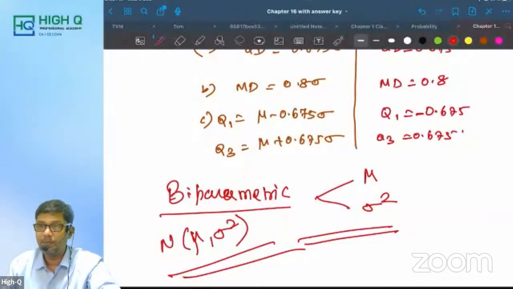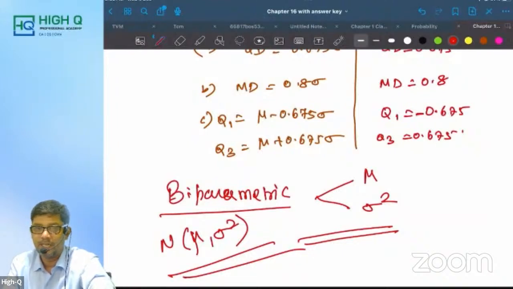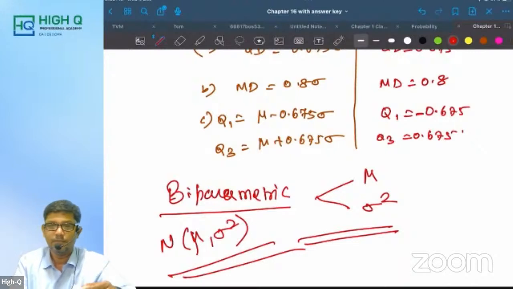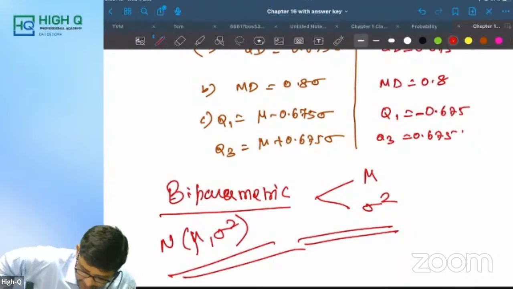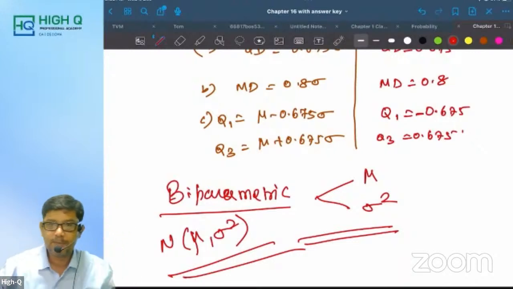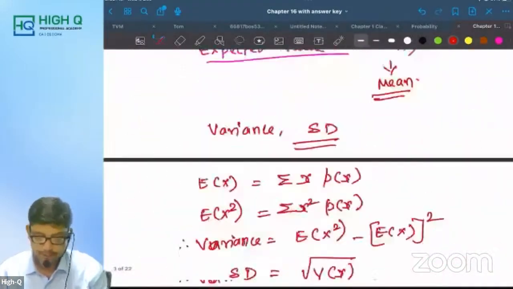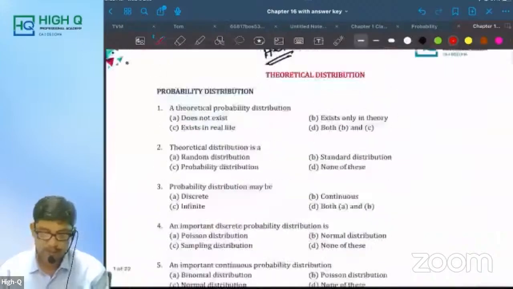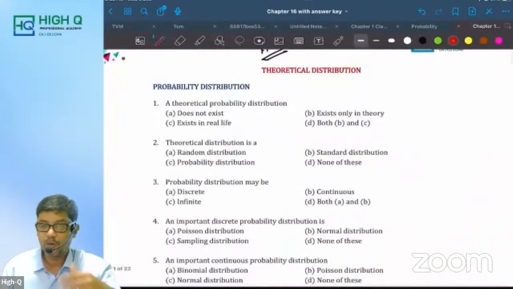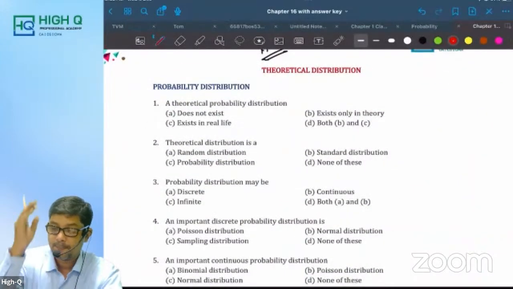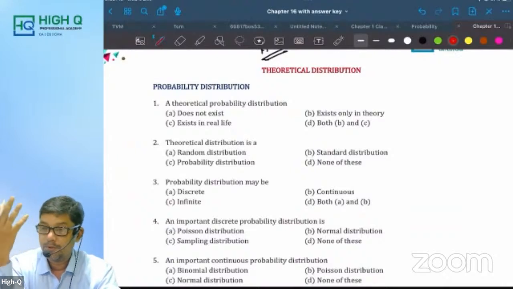If you can remember this, you need not worry about theoretical distribution. Is it clear, all of you? Say yes or no. Online students, is that clear? Can we start with MCQs? Are you ready to start MCQs? Guys, say yes or no. Somebody from YouTube, can you please give some answer? I'll be very happy if you can start giving me the answer.